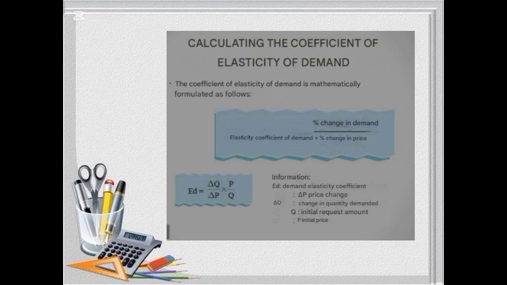Formula elasticity of demand: ED equals delta Q by delta P times P by Q. Information: ED is demand elasticity coefficient. Delta P is price change. Delta Q is change in quantity demanded. Q is initial demand amount. P is initial price.